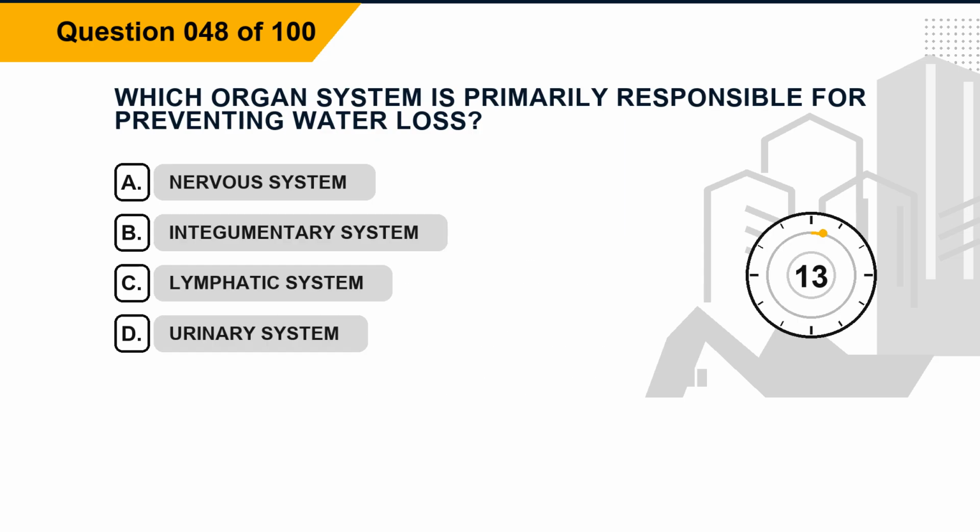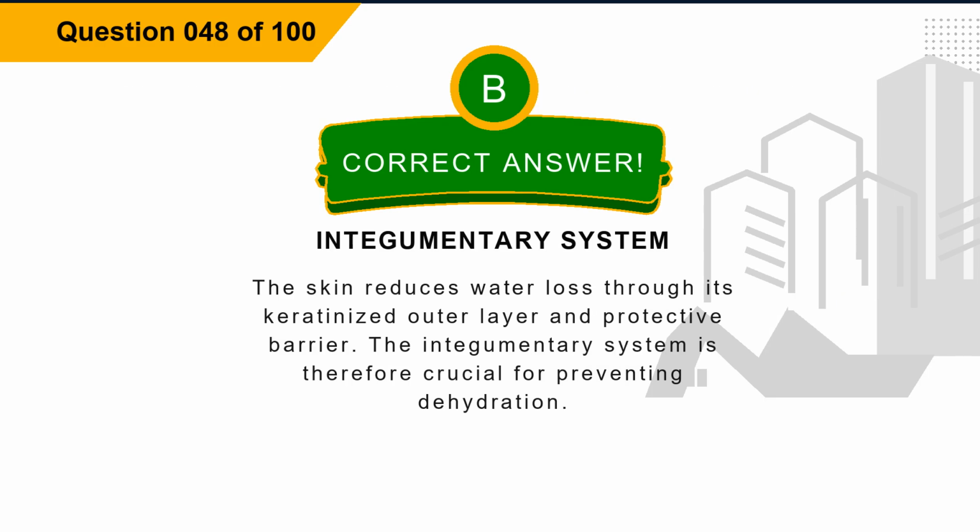Question 48. Which organ system is primarily responsible for preventing water loss? Option A, nervous system. Option B, integumentary system. Option C, lymphatic system. Option D, urinary system. The correct answer is option B, integumentary system. Explanation. The skin reduces water loss through its keratinized outer layer and protective barrier. The integumentary system is therefore crucial for preventing dehydration.